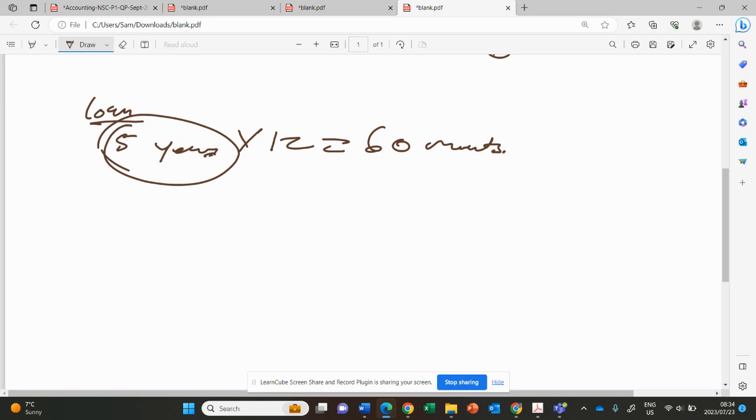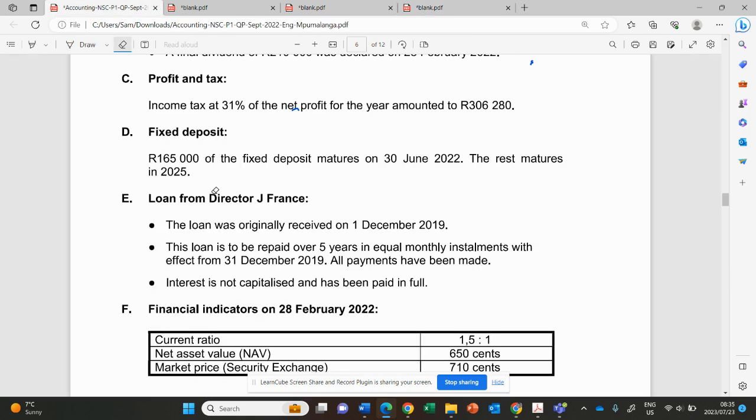Then, we took this loan on the 1st December, and we start paying effective from 31 December. So it means we paid December, we paid January, we paid February, because our year end is ending February.